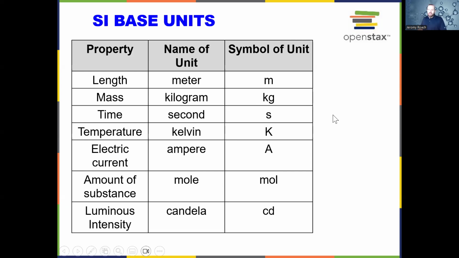Time is measured in seconds, temperature in Kelvin. We just add 273 to whatever Celsius it is, and that's how we find Kelvin. Electric current, we're not going to go over too much in this course. We might possibly, but we read that as the ampere, and that's A. Moles are mol. And for luminous intensity, that's how bright something is. We call that a candela, and that's cd.